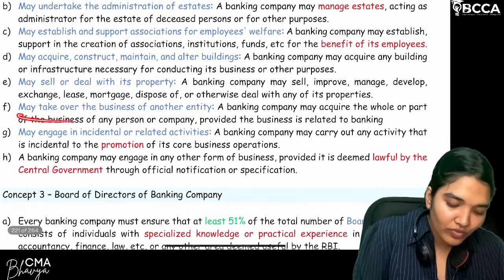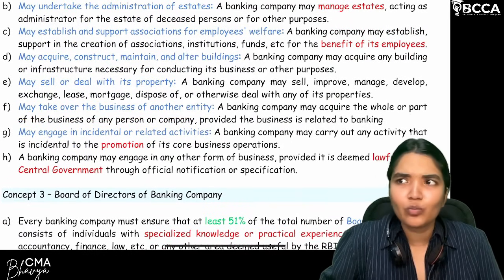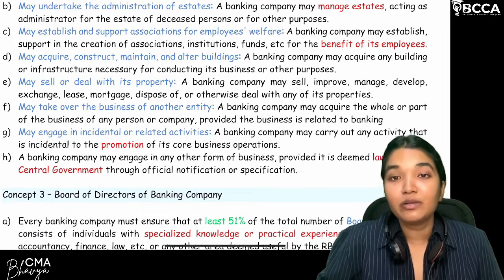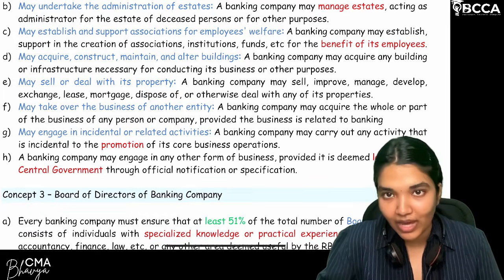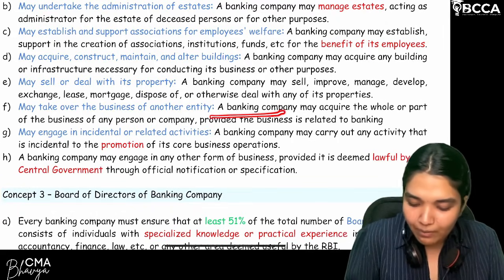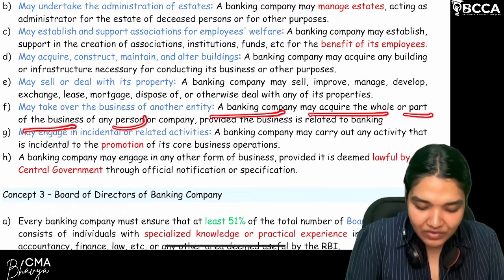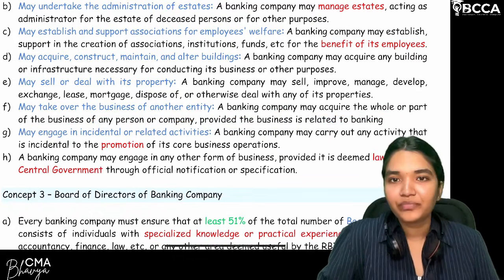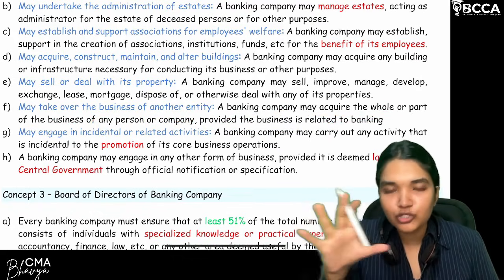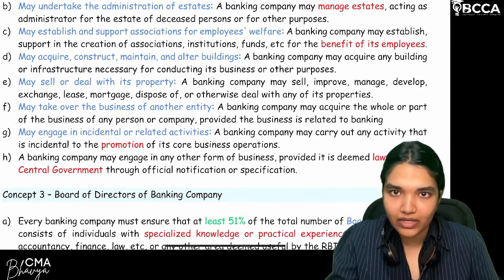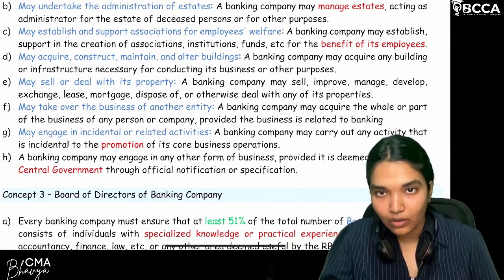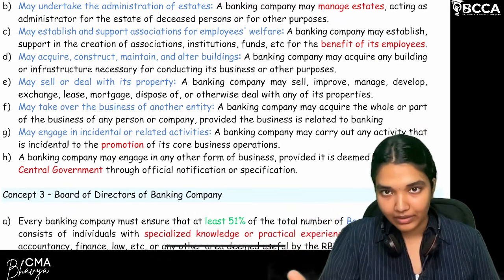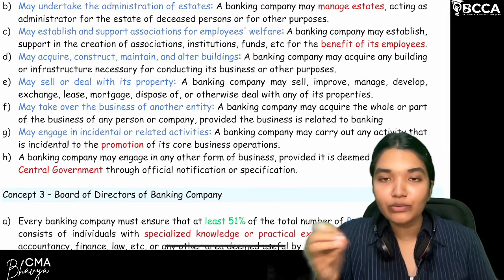Clear? Now next, moving on, is may take over other businesses. So banks can engage in merger and amalgamation with other organizations, but make sure the organizations are also engaged in banking related activities. So a banking company may acquire the whole or part of the business of any other person or company, provided the business is related to banking. For the particular amalgamations, there are sections under the Banking Regulation Act, but generally they are allowed to acquire part or full of the business of another entity. Make sure the other entity is also involved in the banking business.